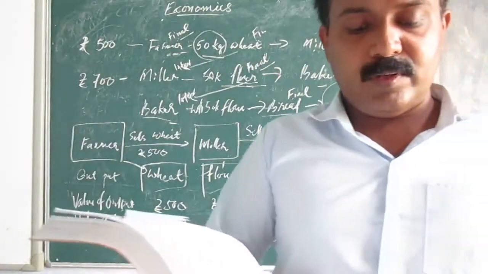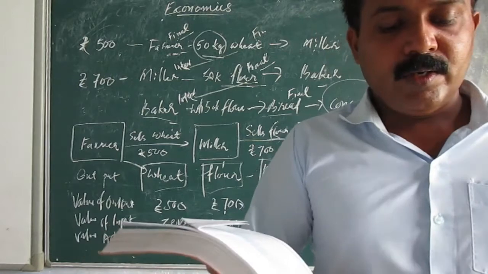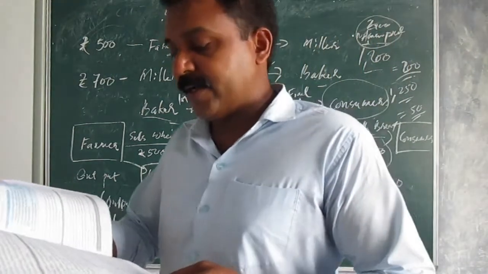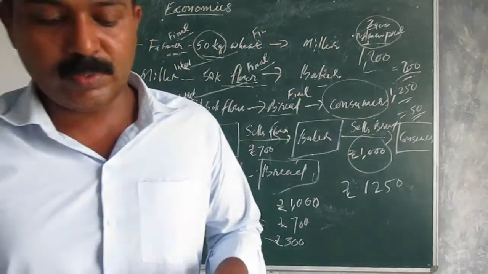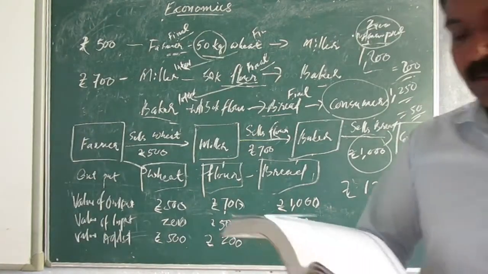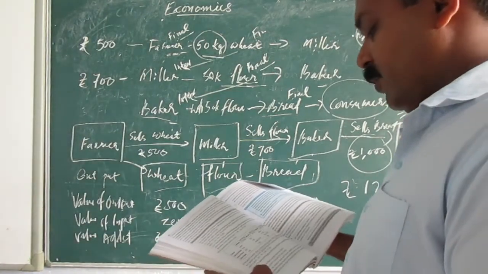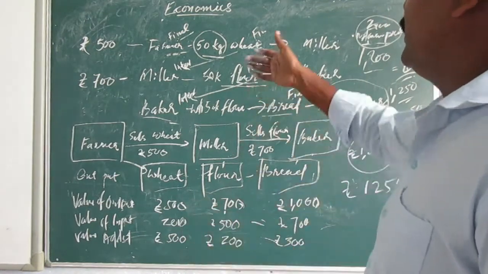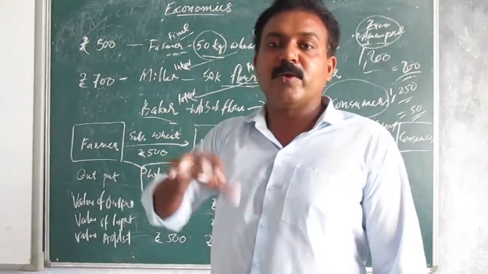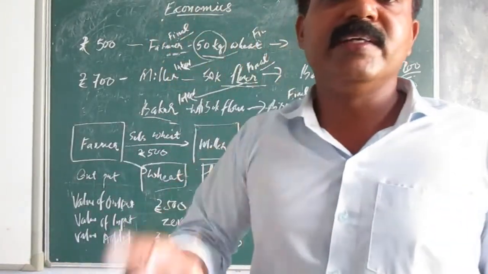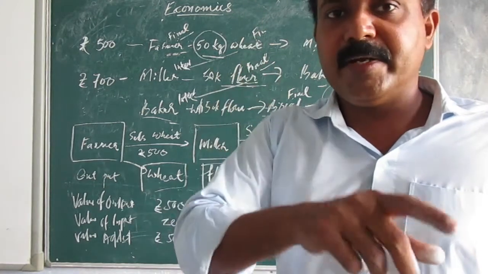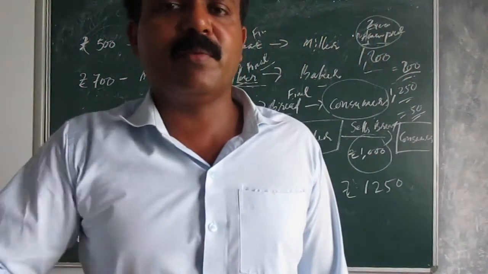In the given example we have seen, however, a careful examination reveals that each transaction contains the value of intermediate goods. Okay, if you observe this, in each transaction there is a value of intermediate goods. Farmer cannot grow this wheat without having an investment. An intermediate investment of at least 100, 200 must be there.